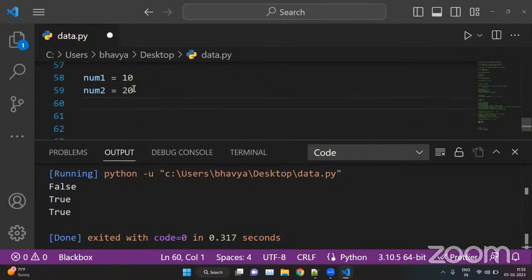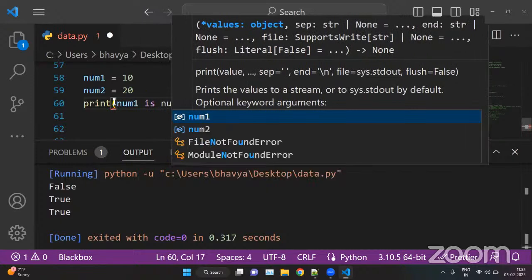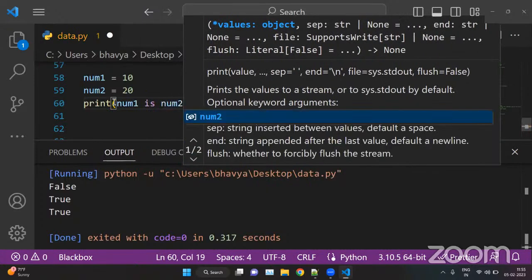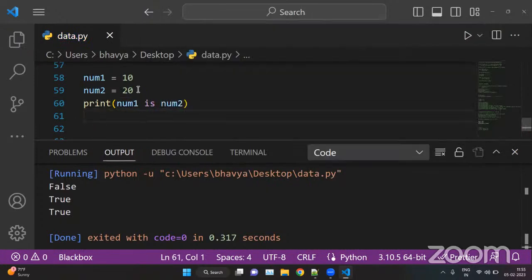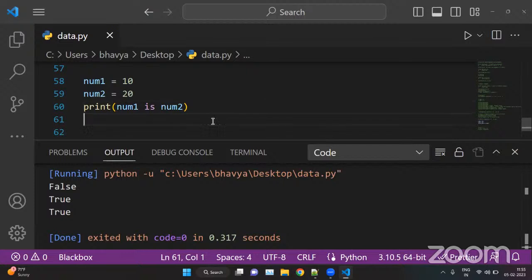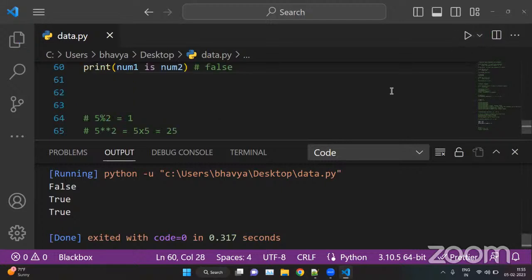Now here we are checking print num1 is num2. So here we are checking whether num1 is equal to num2 or not. Basically, num1 is 10 and num2 is 20, so that is false. So this will return false because here we are checking for the values.